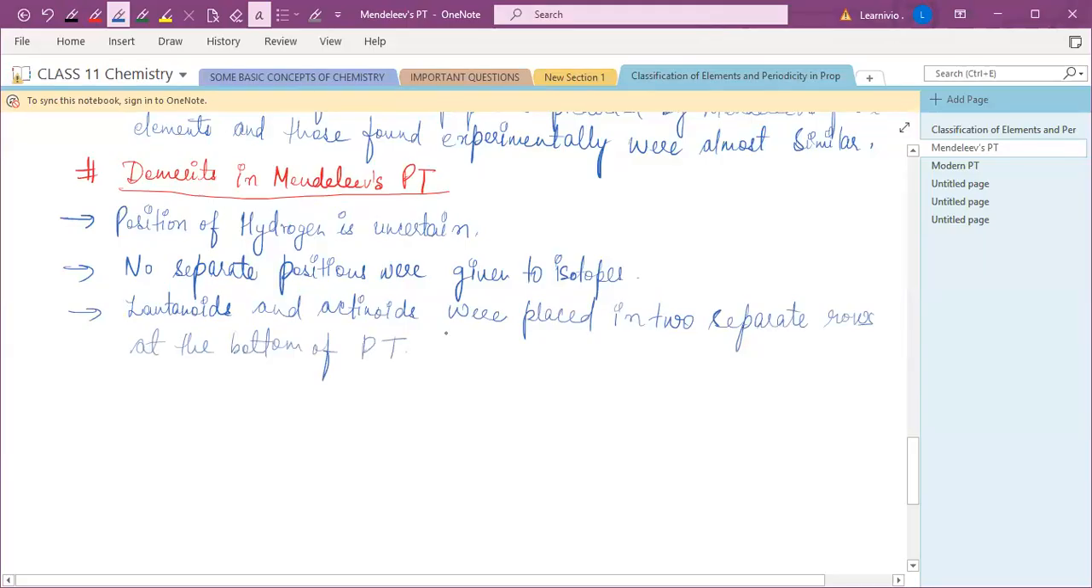This was done without assigning a proper reason. He doesn't tell why he put the actinoids and lanthanoids in two separate rows at the bottom of the periodic table. He doesn't give a specific reason for that. So that's a limitation, a demerit in Mendeleev's periodic table. Placed without assigning a proper reason. So those are the major demerits in Mendeleev's periodic table.